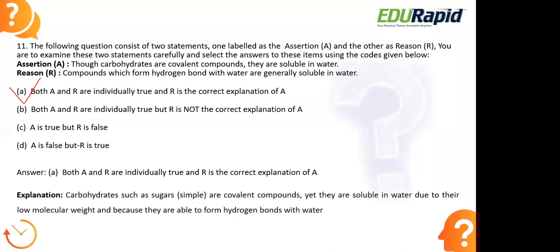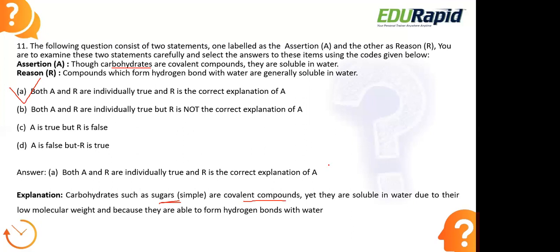So the carbohydrates that we have here, carbohydrate is a sugar component, right? It is one of the nutrients present in the food that we have. These carbohydrates, such as simple sugars like fructose and glucose, are covalent compounds. But still they dissolve in water, because they can form hydrogen bonds with water molecules.